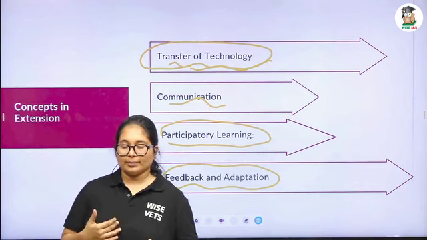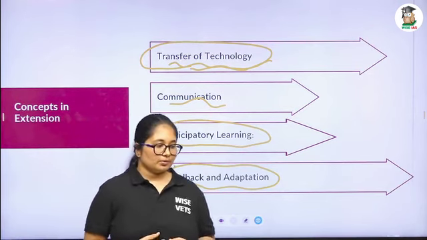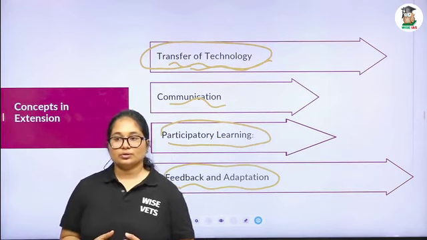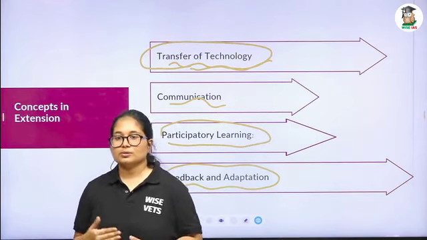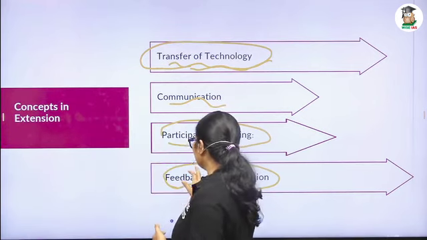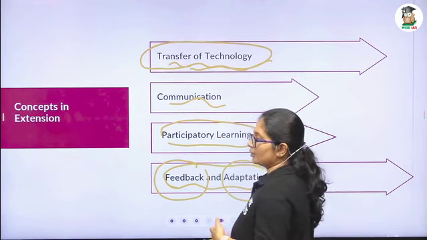Otherwise, sometimes they will say that okay, your breed was good, but the maintenance is a bit costly, so I cannot use it. So there should be feedback from the farmer and the adoption. Once the feedback is good, the farmer will adopt that particular technology.